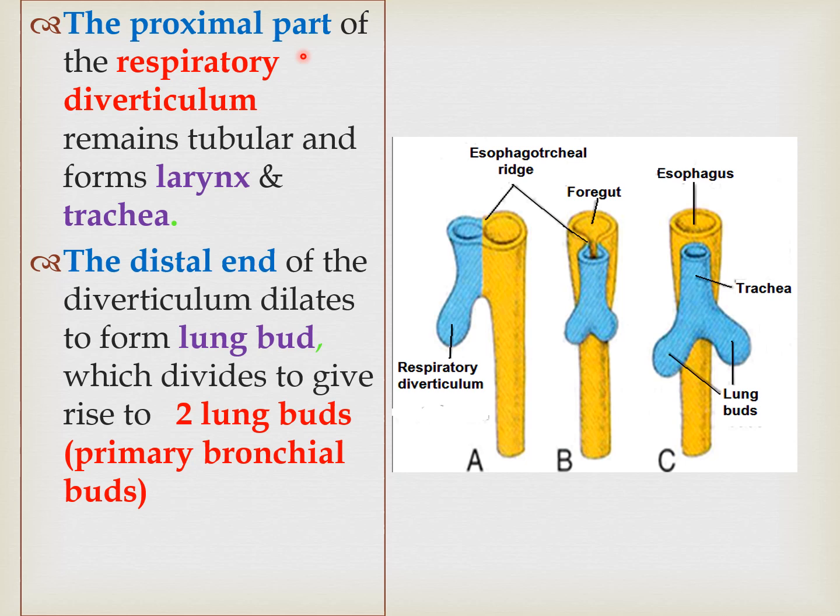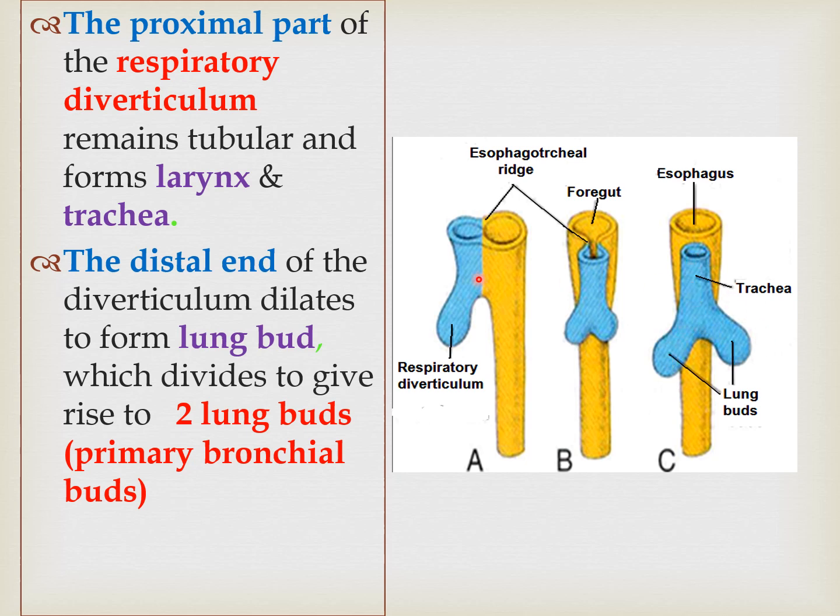So the proximal part of the respiratory diverticulum, proximal part means that we are talking about this upper part, remains tubular and forms part of the larynx as well as the trachea, and the distal part ultimately will divide into two projections which are known as primary bronchial buds.